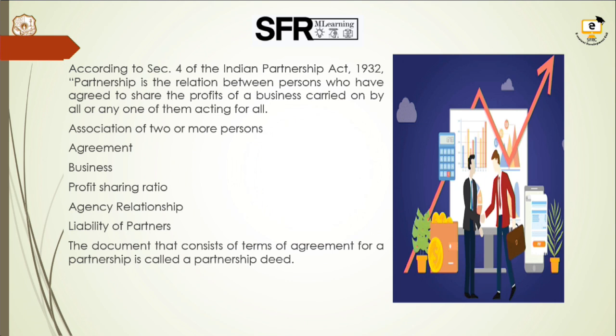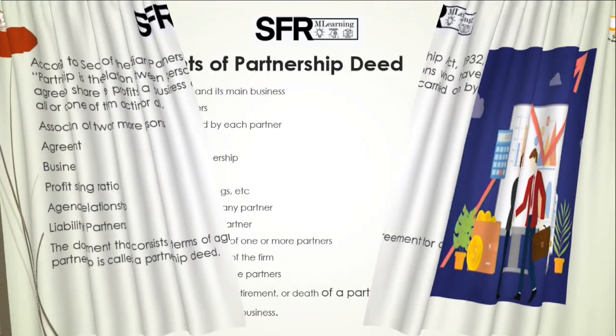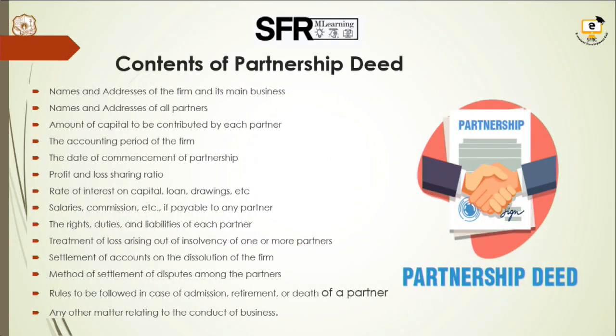Next, we are going to know about partnership deed. Partnership deed is a document that consists of terms and agreement between the partners. It does not necessarily have to be written, but a written one is preferred by the law. So, a partnership can come into existence only after all the partners have signed the deed. The deed is an important thing.